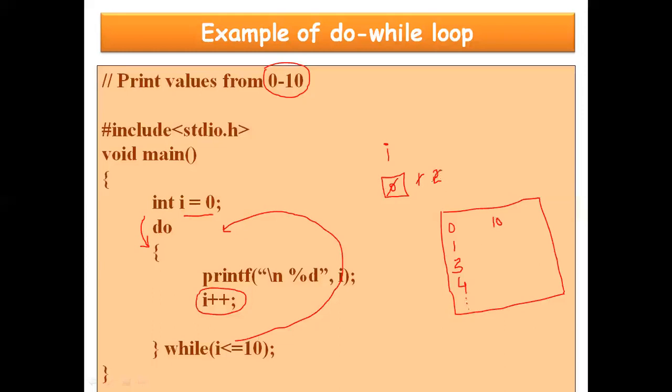Obviously I will be 10. Now when 10 is printed, after printing the value of I as 10, it will come to this point, so I will be 11. After this I is 11. Now 11 is less than or equal to 10? Here the condition is false. If the condition is false, the control won't go back and it will come out of the loop. So what is printed on the output screen? From 0 to 10, all the values are printed.